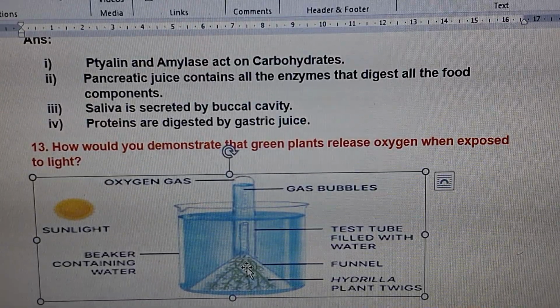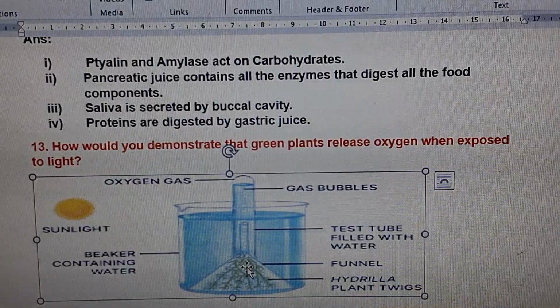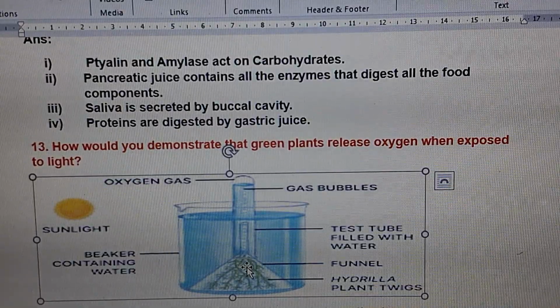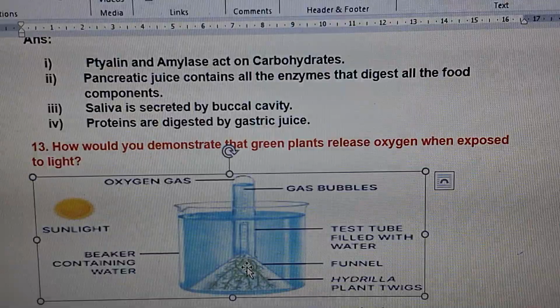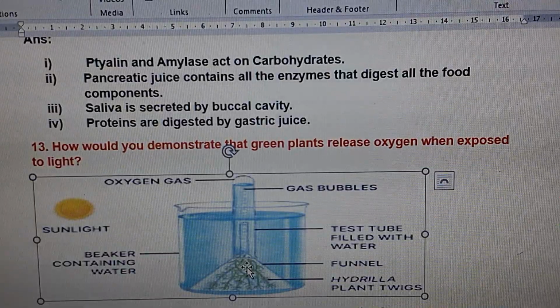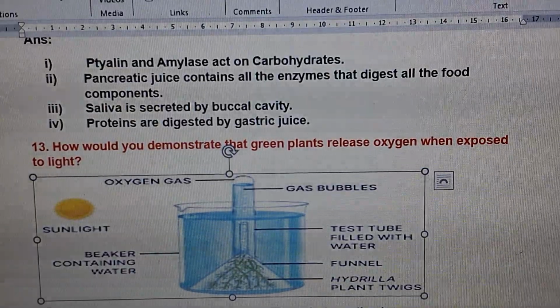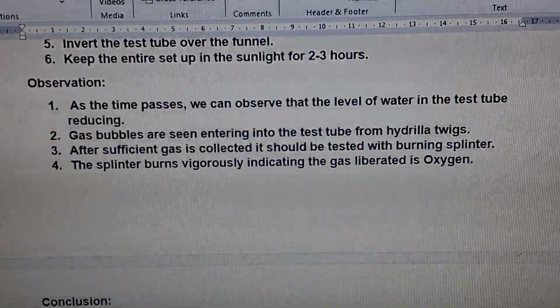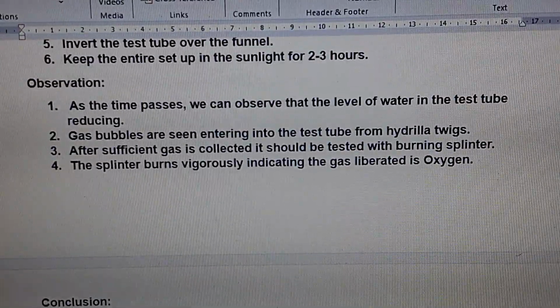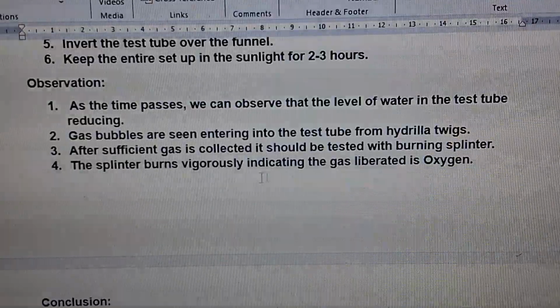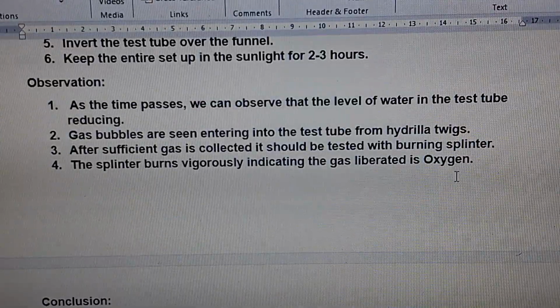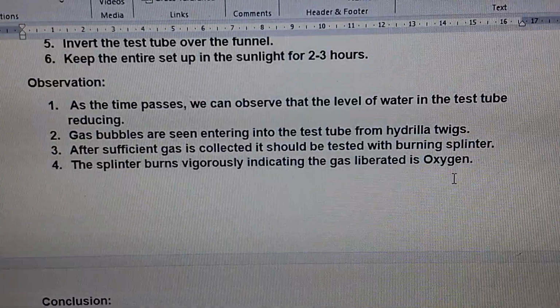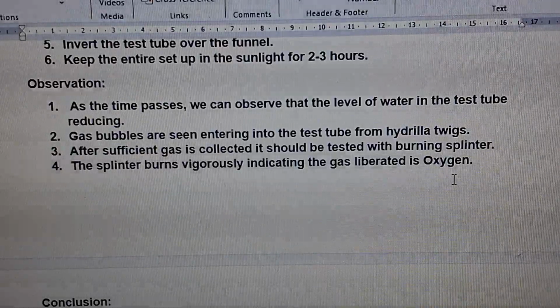Take a burning splinter, keep it near the mouth of the test tube and open your thumb so that the entire gas comes in contact with the burning splinter. Then what happens? The splinter burns vigorously, indicating that the gas liberated is oxygen. The splinter will burn very vigorously, indicating that it is oxygen.